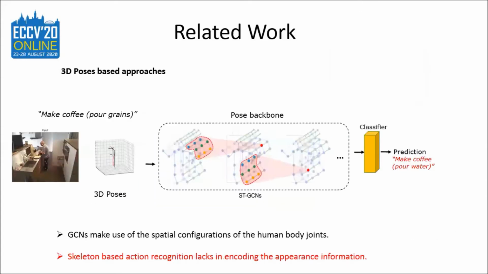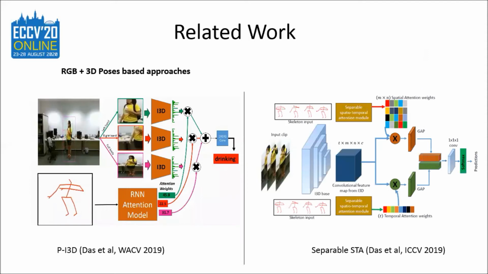On the other hand, if we look into the skeleton-based action recognition methods, nowadays people are using graph convolutional neural networks in order to make use of the spatial configuration of human body joints. But the problem is that these methods cannot incorporate the appearance information of the scene. Therefore, there are some methods that take into account the advantages of the RGB cues and the 3D poses.